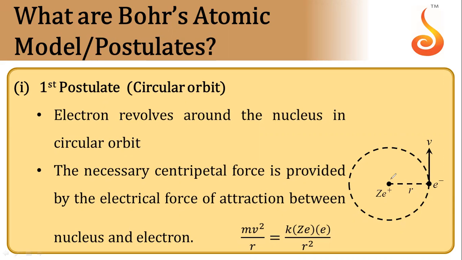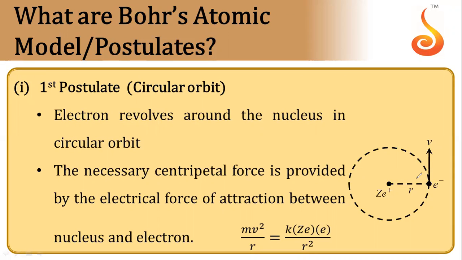As you can see from the diagram, this is your nucleus. The charge of the nucleus will be Ze, where Z is the atomic number of the nucleus, and the electron has charge e minus. It's revolving around the nucleus with the velocity v. The necessary centripetal force is provided by the electrical force of attraction.